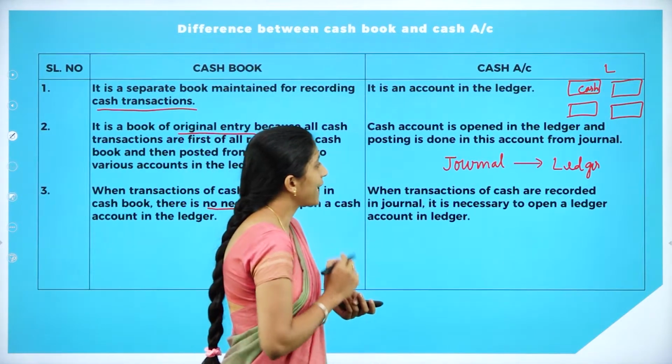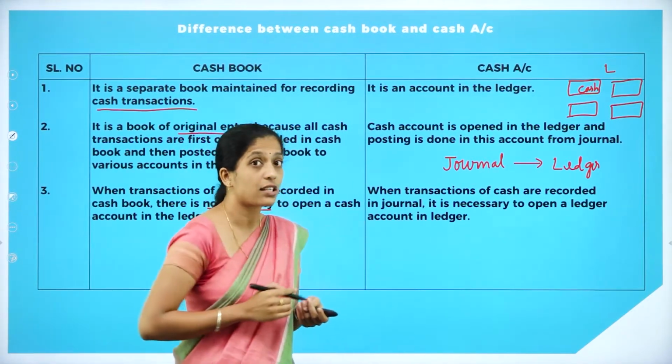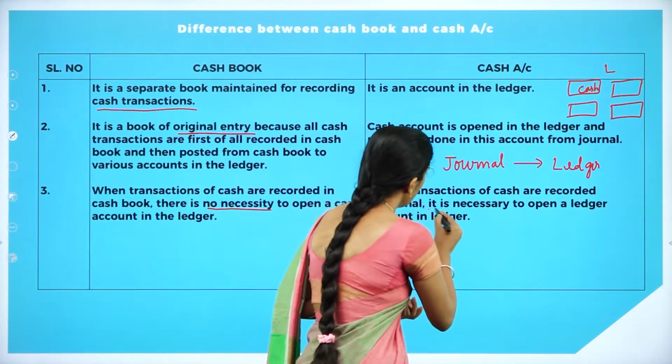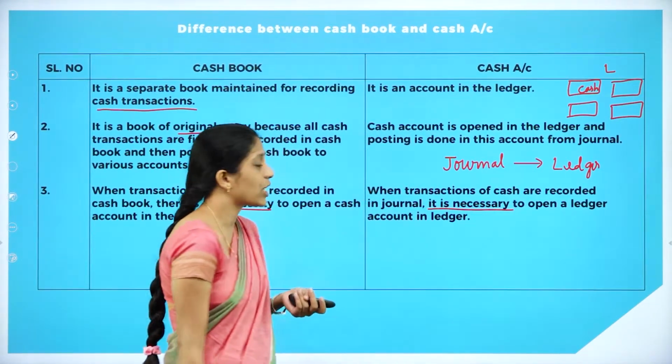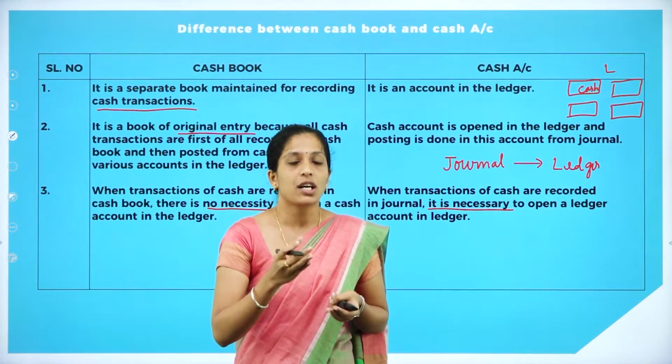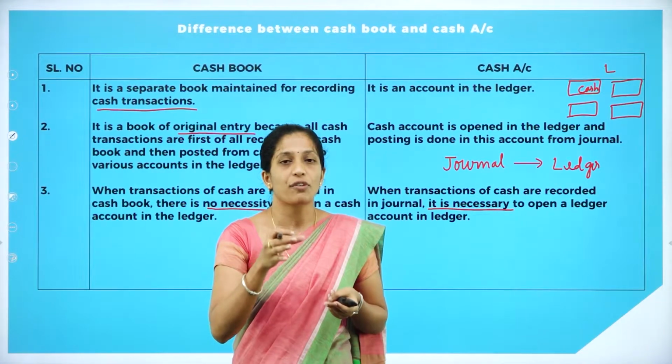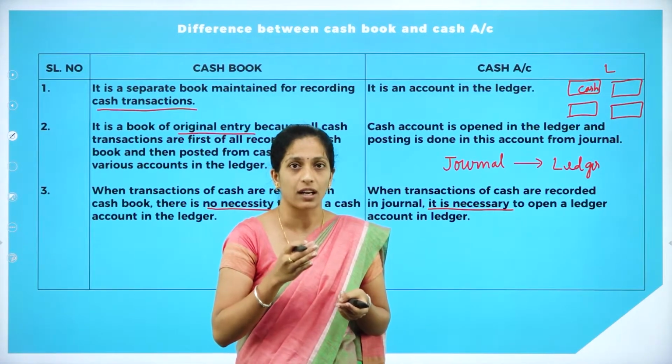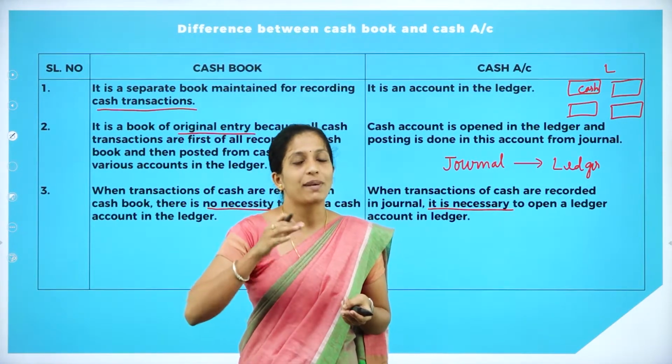Now let us see what about cash account. When transactions of cash are recorded in journal, it is necessary to open a ledger account, because when we prepare a journal, we will not come to know the balance of cash in hand as well as cash at bank, because all the transactions will be recorded in a journal.